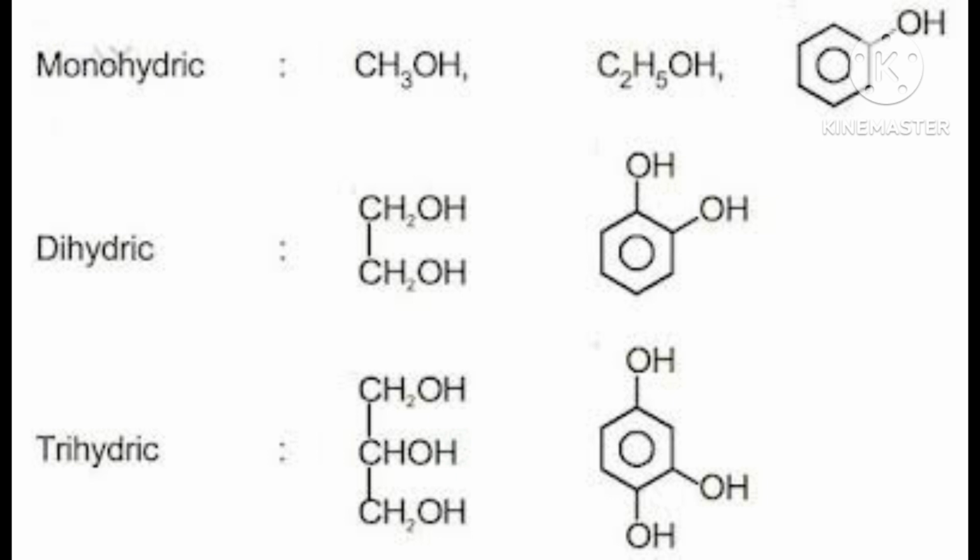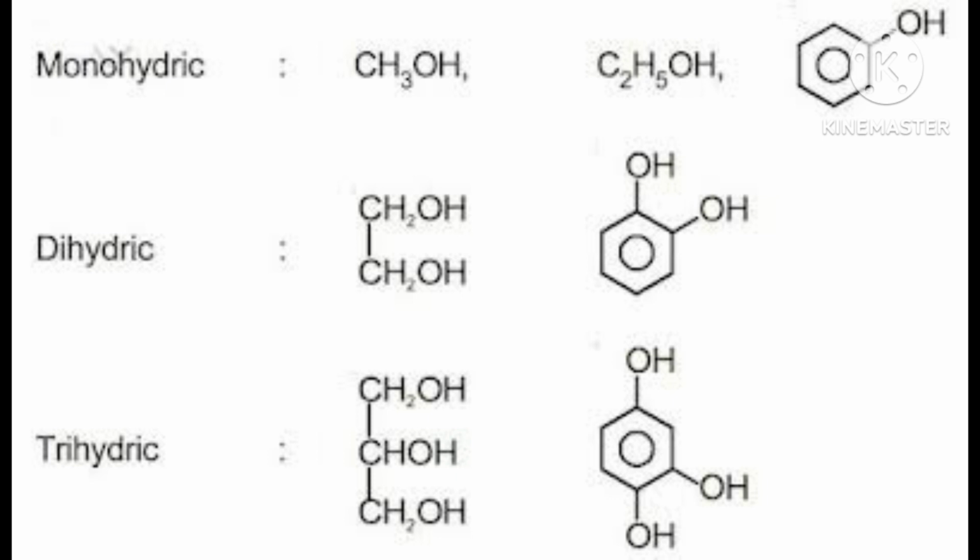Now we have seen the methyl group, that carbon has sp3 hybridization, and the one OH is there. Then that is the monohydric. That carbon contains a sp3 C-OH bond.